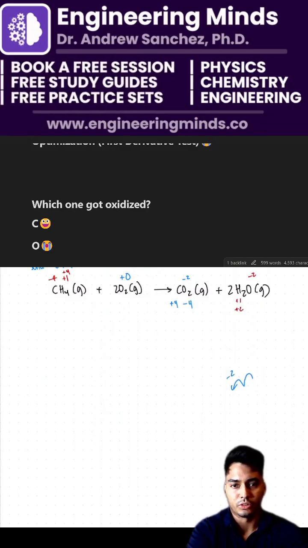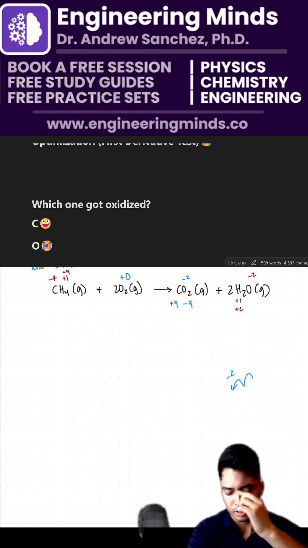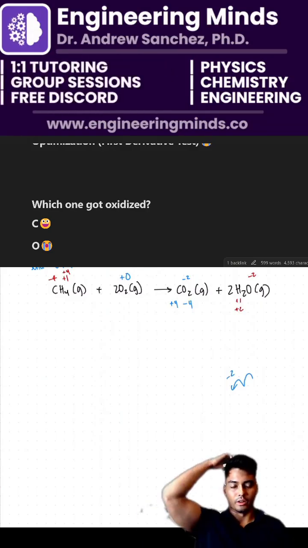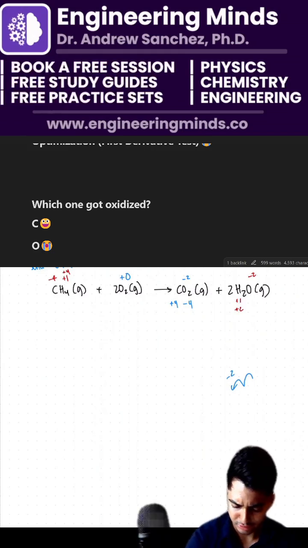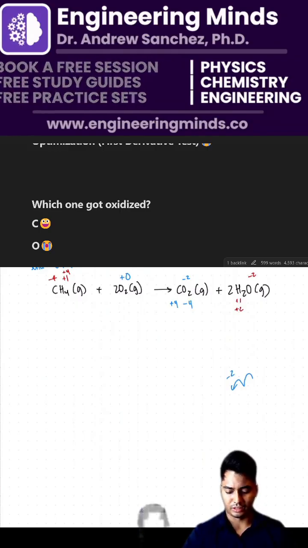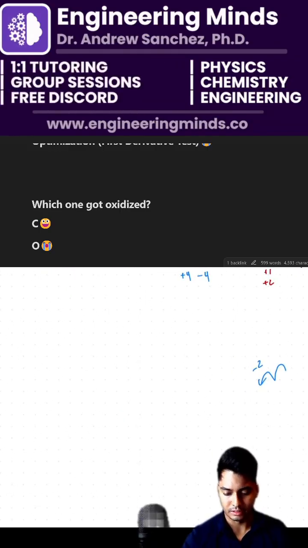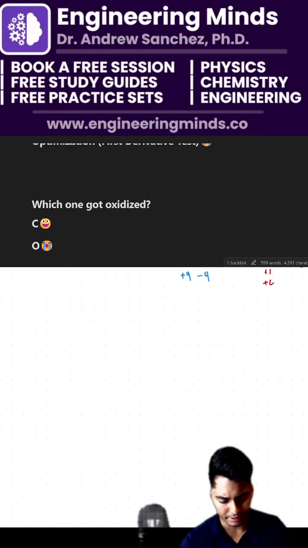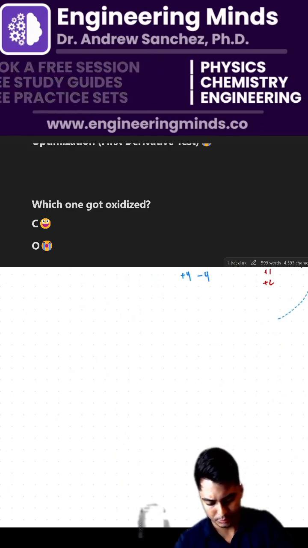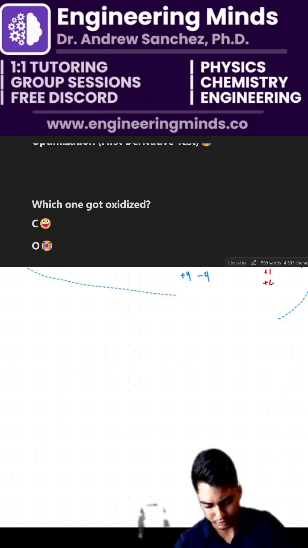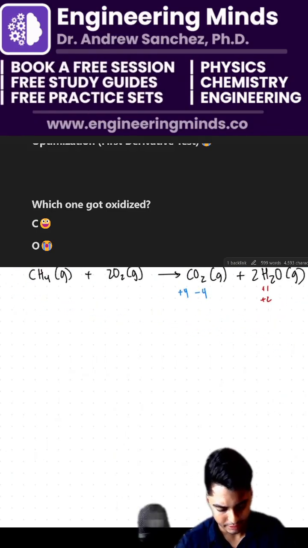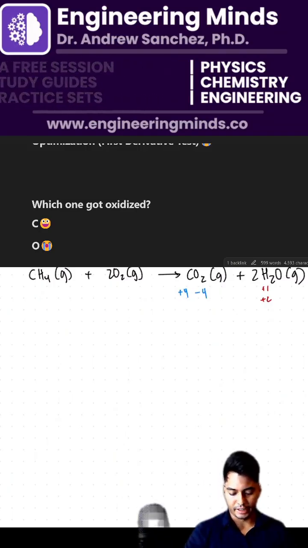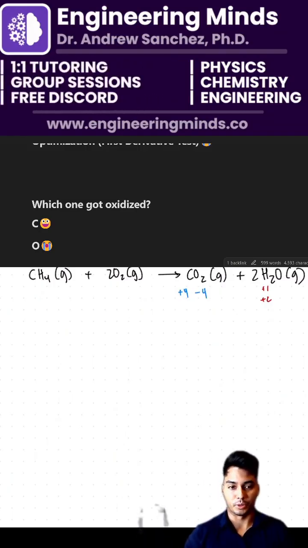So which of these got oxidized? Was it carbon that got oxidized or oxygen that got oxidized here? So we have methane gas, which remember, carbon started as a -4 here. And then it became what? And then oxygen started at 0, and then it became what here?